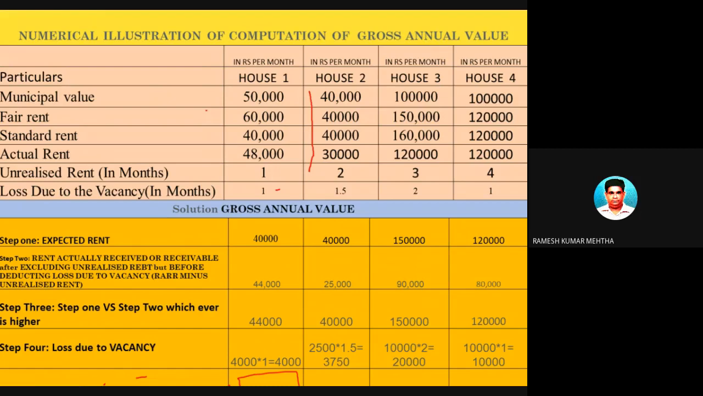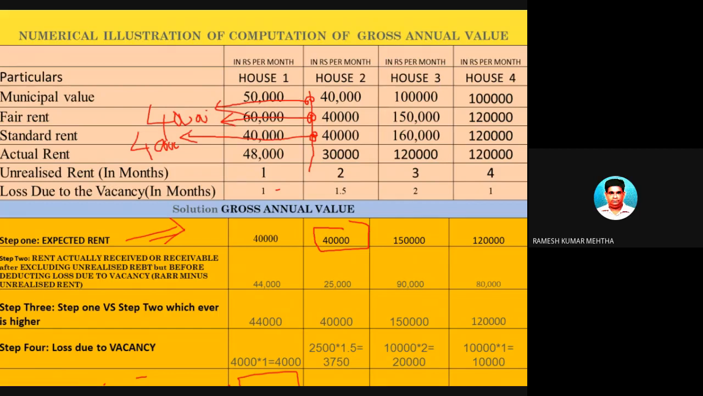Now, first step is reasonable expected rent. How do you find out reasonable expected rent? This versus this versus this, whichever. For example, municipal value versus fair rent, whichever is highest is 40,000 rupees. No problem. What about this? This has to be compared with this one, whichever is lowest. 40,000 का 40,000 से कोई मतलब नहीं है, दोनों सेम है. So 40,000 is a reasonable expected rent.